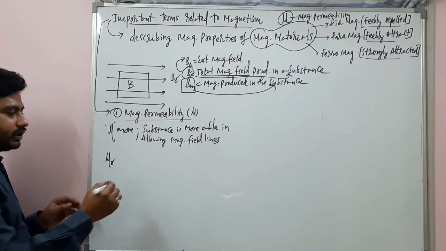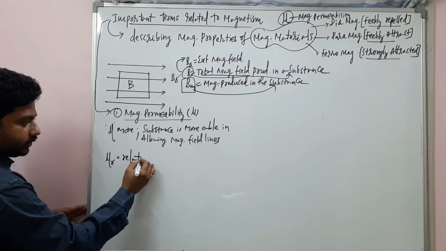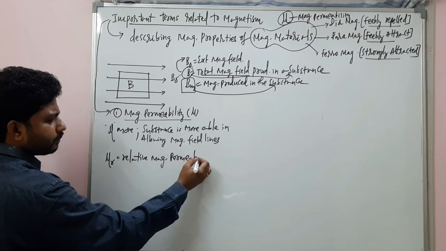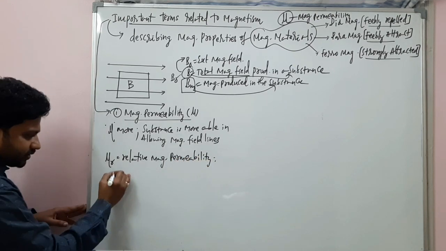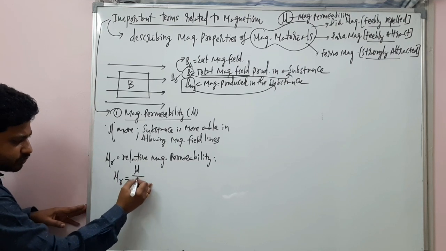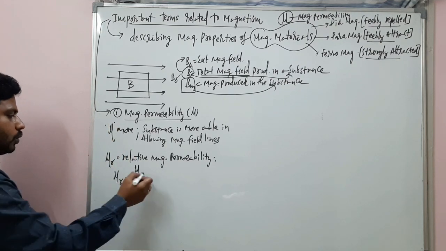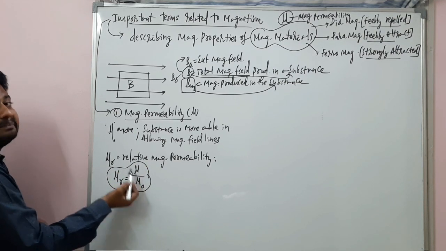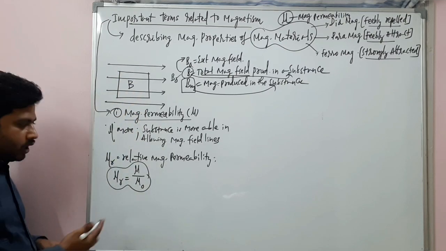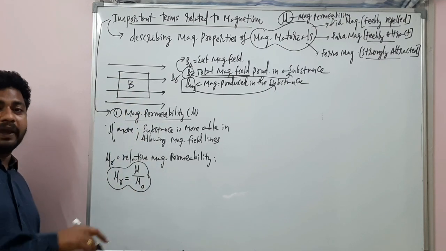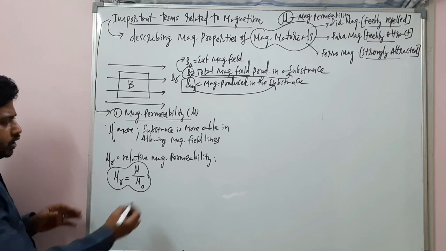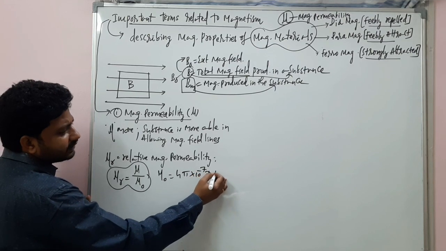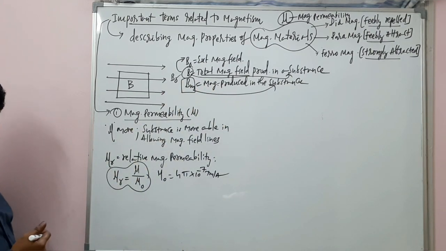Relative magnetic permeability. So this relative magnetic permeability is mu by mu naught. What is this mu by mu naught? Mu is permeability in a medium, and mu naught is permeability in free space. We know everything about this. Here the mu naught value is also known: 4 pi into 10 raised to minus 7 Tesla meter per ampere.